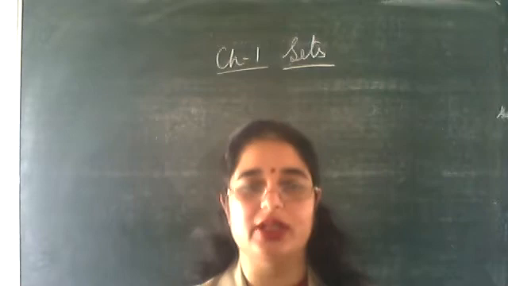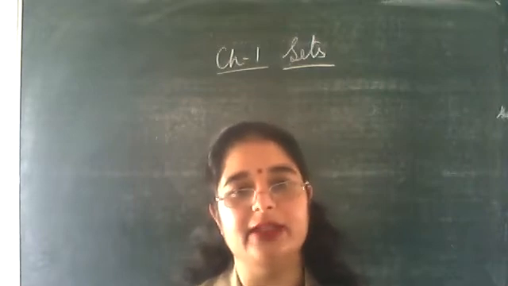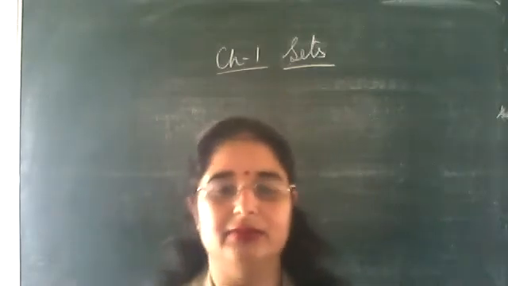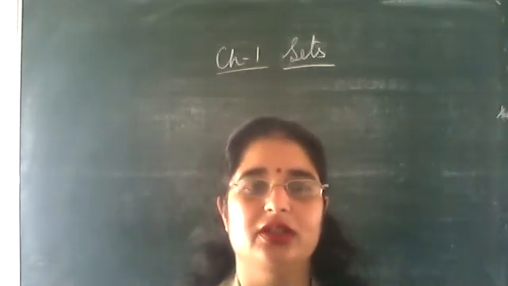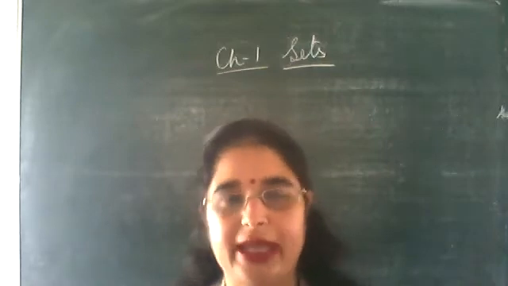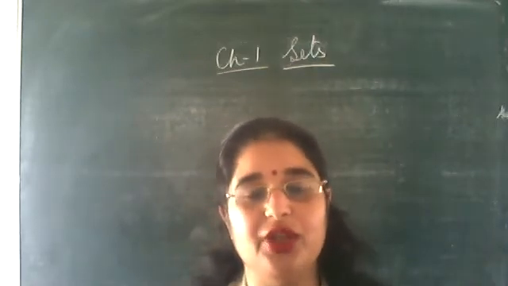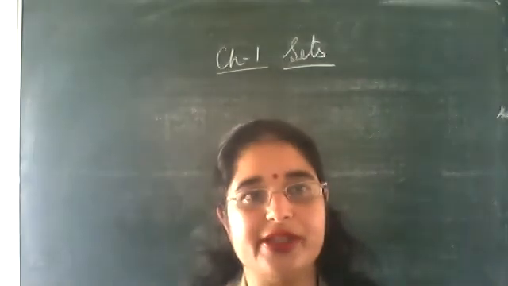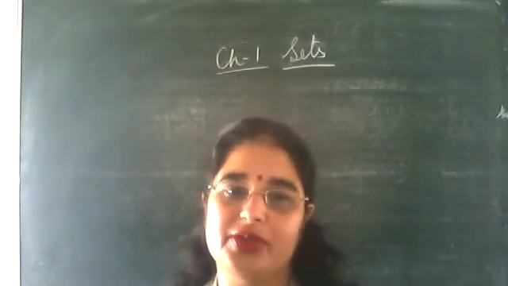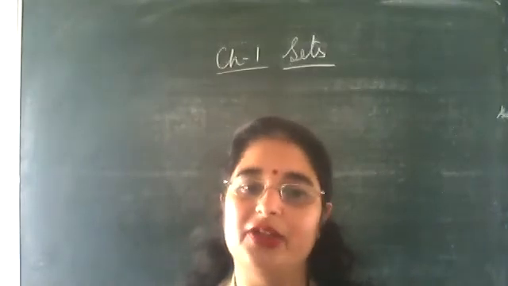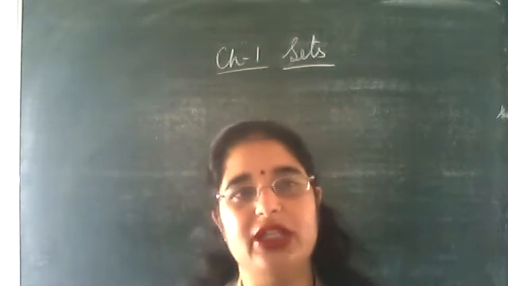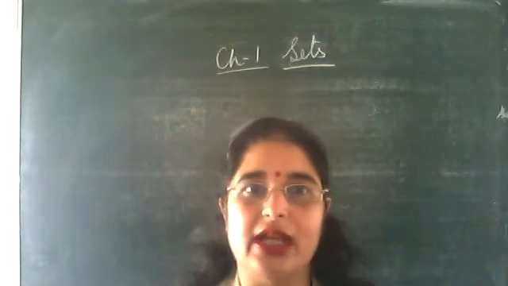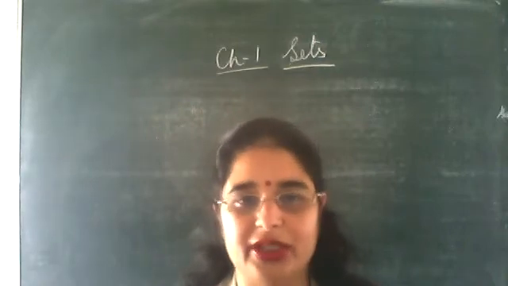Yesterday we have done sets. What is a set? And what else have we done? The representation of sets. So again, we will revise in short that a set is a collection of things which are universal for everyone. Universal means that it is well defined. I told you yesterday also that it should not change from person to person. So a set is a well defined group of things which is the same for each and every person, like the set of natural numbers, the set of boys in your class, the set of girls in your class. They will not change for anyone.